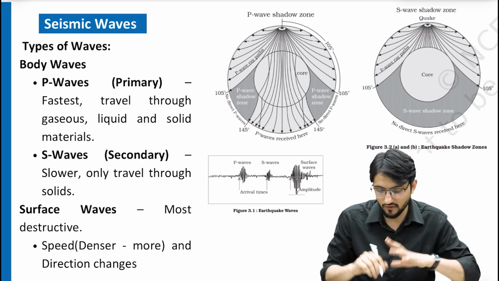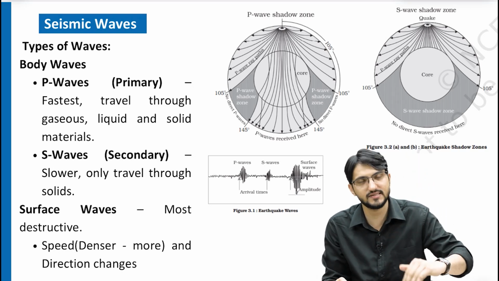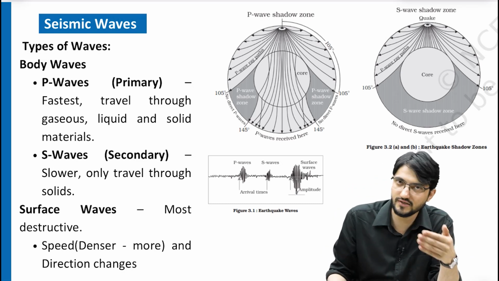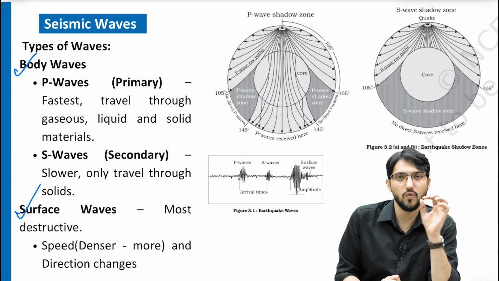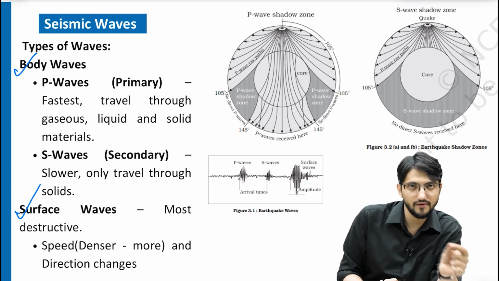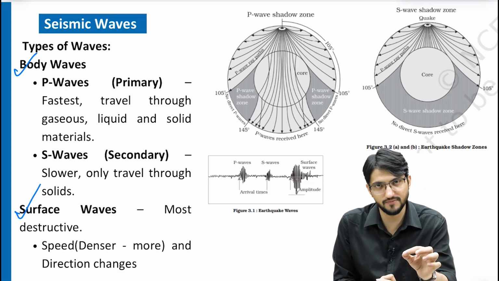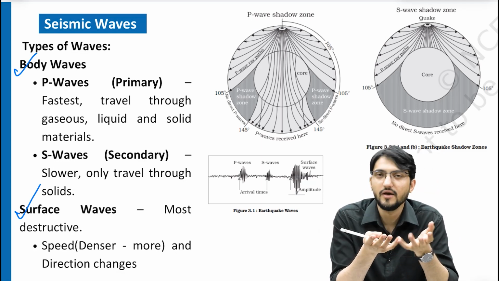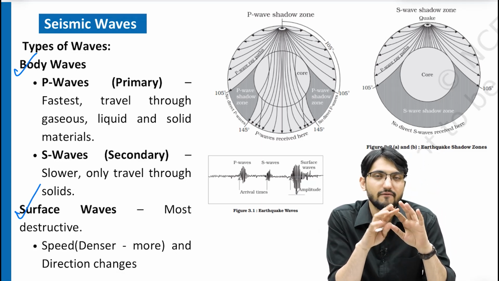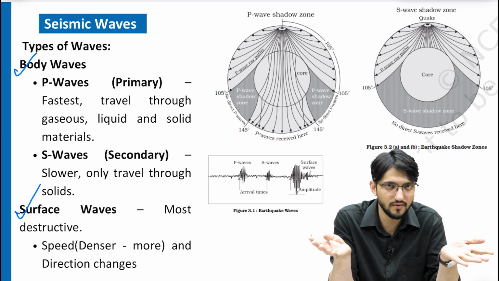That is clear. Now, what kind of waves are there? Scientists have studied that there are two kinds of waves. One is called body waves. Second, surface waves. Body waves are the waves that travel inside the earth. What are surface waves? The waves that travel on the surface. It is clear from the name.